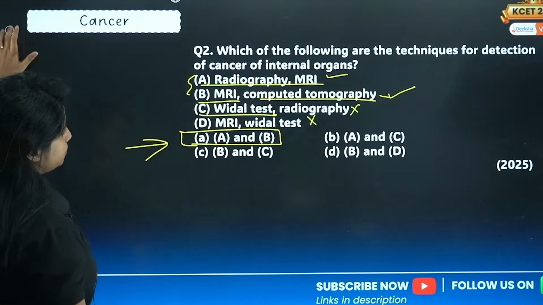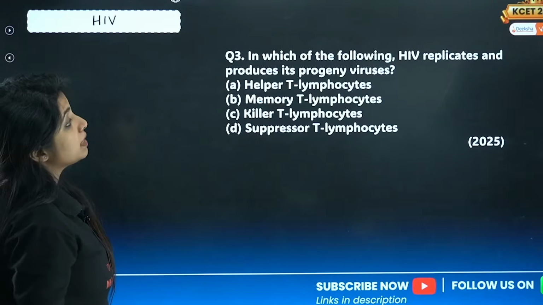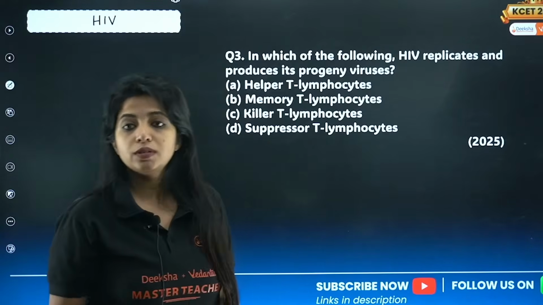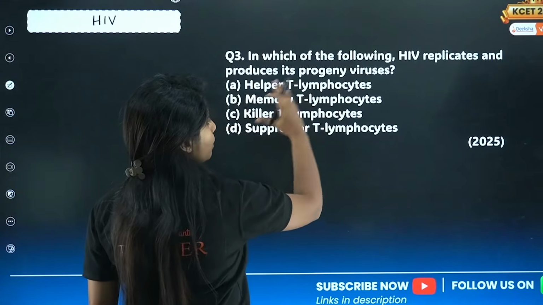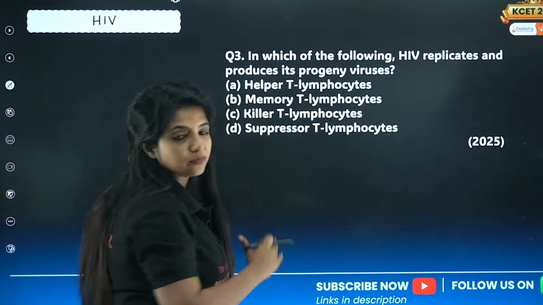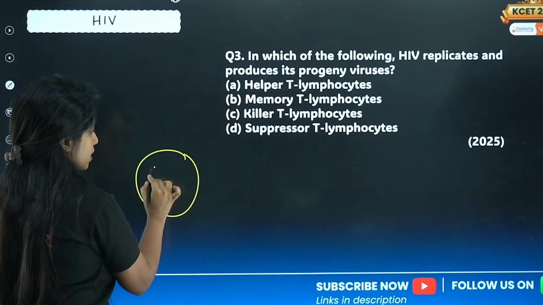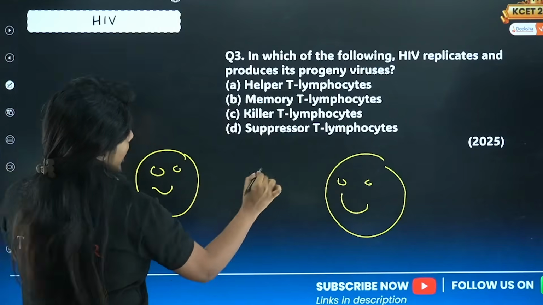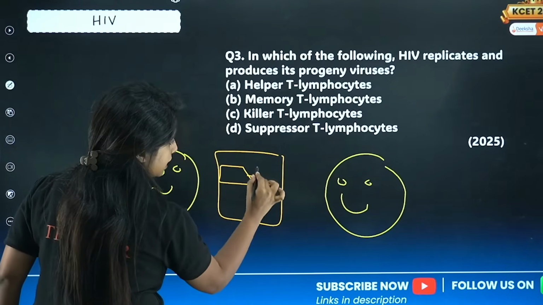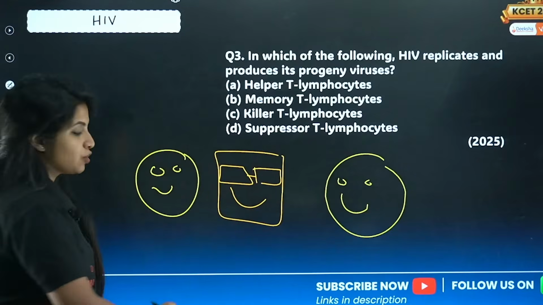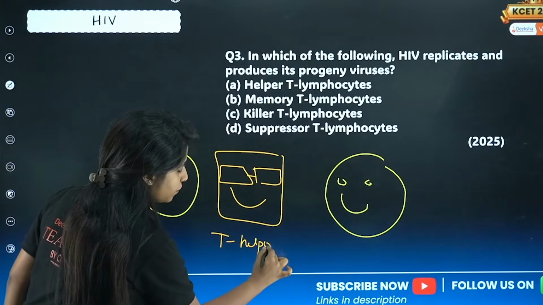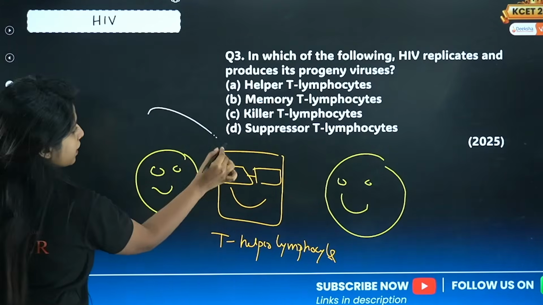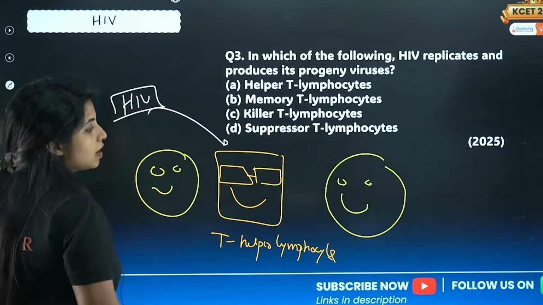Now, in which of the following does HIV replicate and produce its progeny viruses? Helper T lymphocytes, memory T lymphocytes, killer T lymphocytes, suppressor T lymphocytes. I'll tell you one thing. This is an immune cell and this is another immune cell. There is one cell in the middle, and basically this cell manages everything. It is known as T helper lymphocytes.